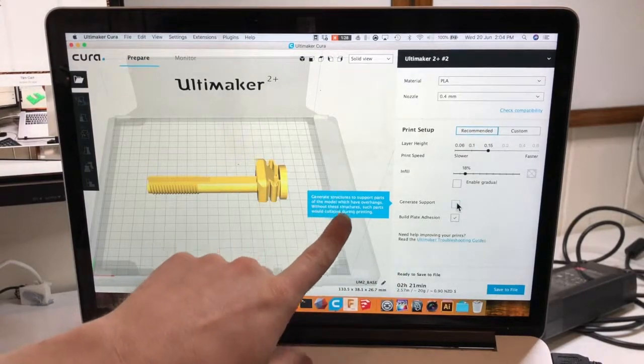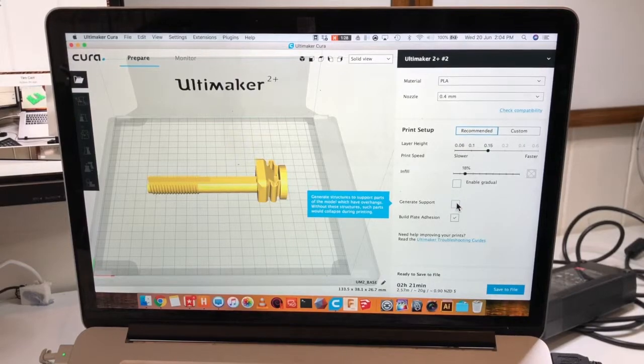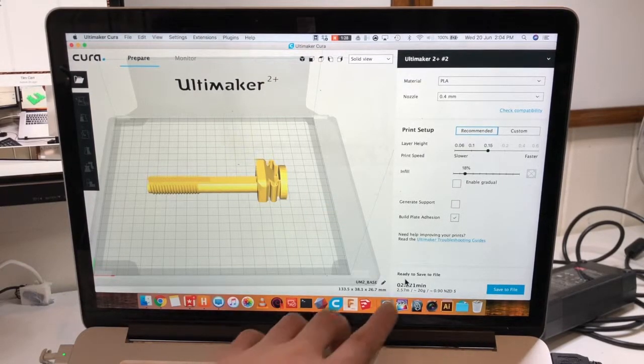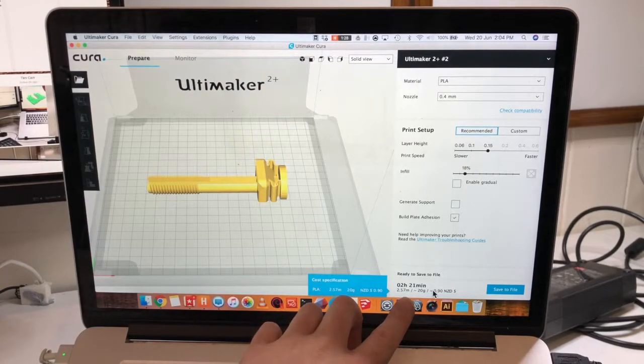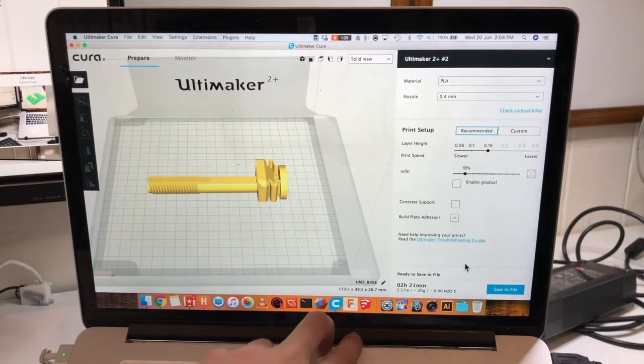Here you'll see blue dialog boxes which pop up when you hover your mouse over different functions, and this gives you a basic explanation of what's happening. Down here you will see a time estimation. This will tell you how long it's going to take, and a save to file button so that you can save it to the SD card for printing.